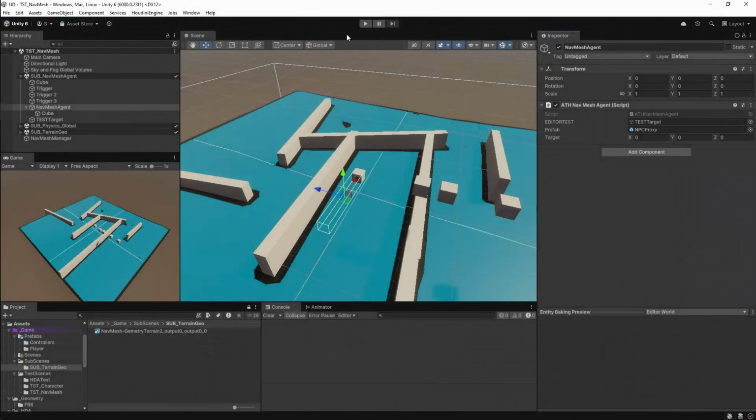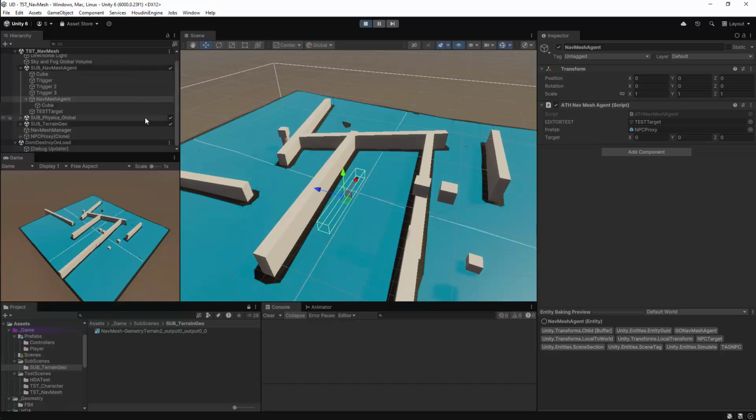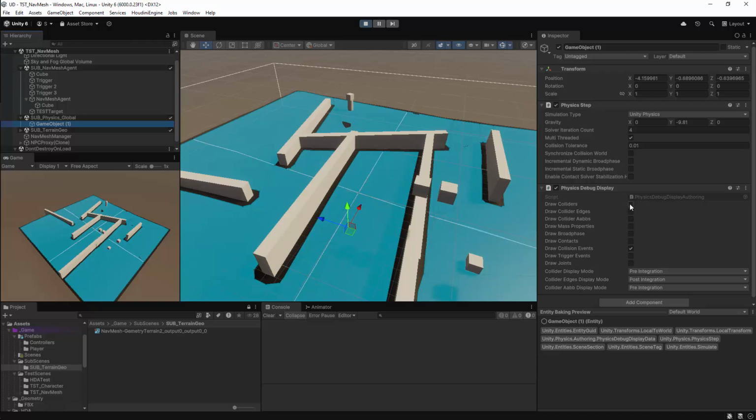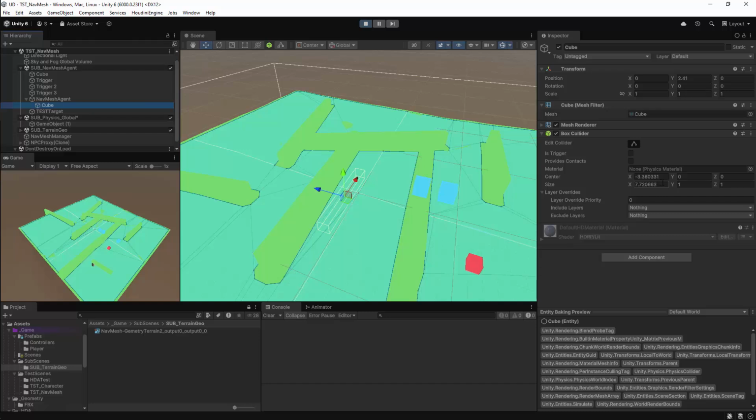So I'll return to Unity. Our character is moving, and the cube is now following with the character. We do, however, have no visualization for the physics component. I will not get a good display for this within the viewport, so to debug this properly, we'll use our global physics display. I'll draw the collisions, and we'll see that my physics object is moving with the character, although the direction that it is facing in is not particularly good. I will update the physics object as this is not correct.